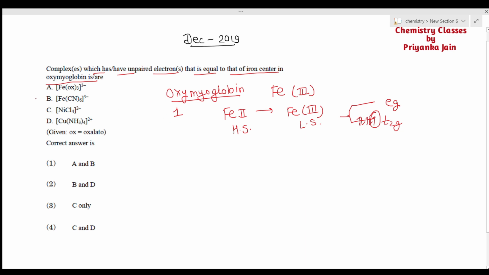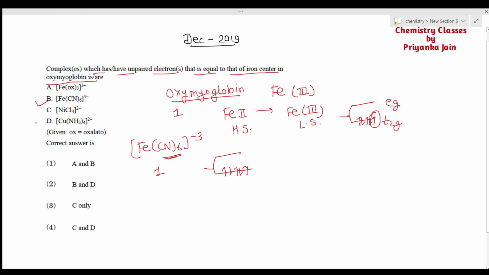Okay, so if you look at option B, [Fe(CN)6]3-, here iron is present in +3 oxidation state. The cyanide ligand is a strong field ligand, so it will cause pairing of electrons. So the 5 electrons will be present in this manner, and there is only one unpaired electron.